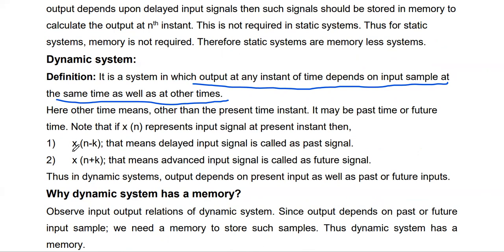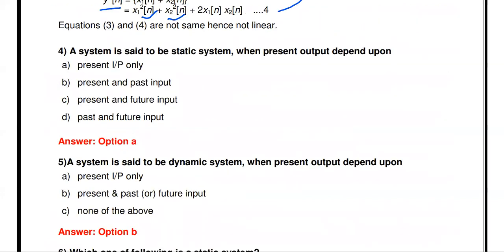So that is flip-flops. Okay, so these are all the examples for dynamic system. The other name of the dynamic system is a system with memory. Here you see, a system is said to be static when the present output depends upon: present input only, present and past input, present and future input, or past and future input. The answer is present input only. When the system output depends only upon the present input, it is called a static system.